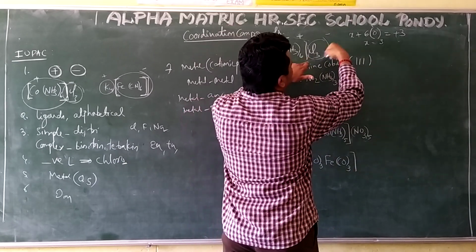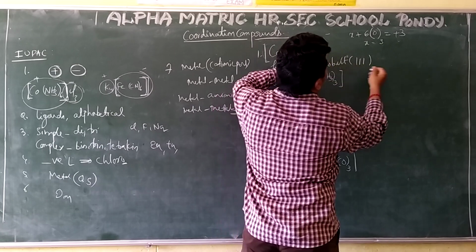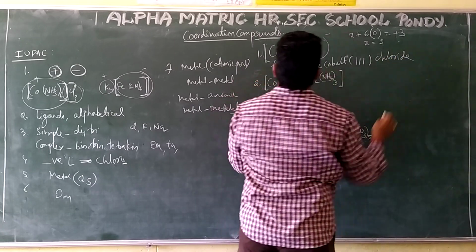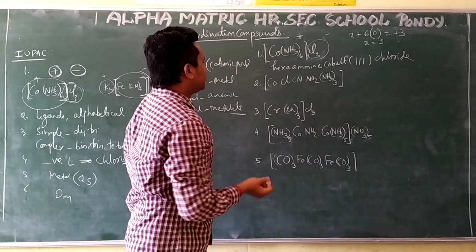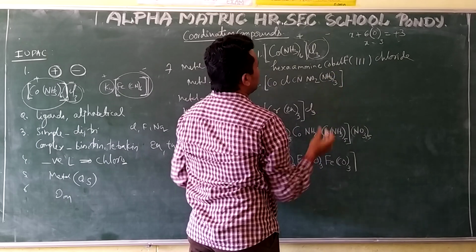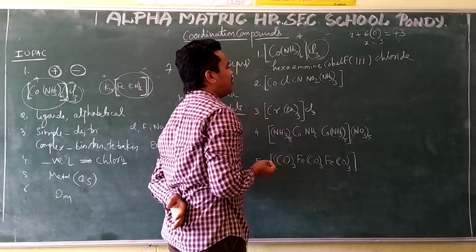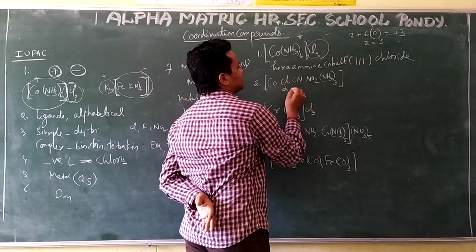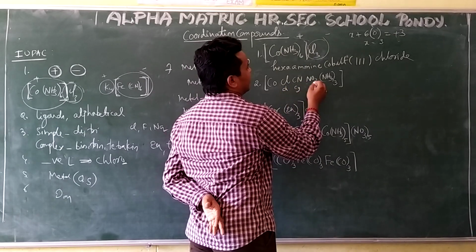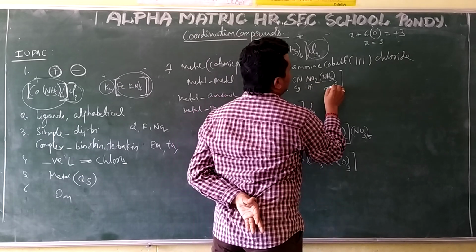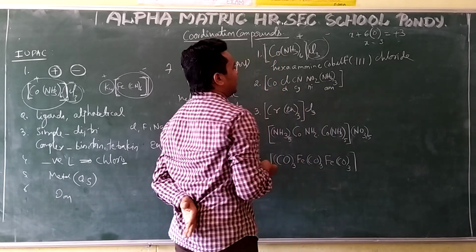Now I am coming to the anionic part, the negative part. What is there? Chlorine is there, so I have to write chloride. Over. Then the other name. Here also everything is in the coordination entity, and I have to give alphabetical order. This chlorine is going to start with chloro, CH; cyano, CY; nitro, N; ammine, Am. And this is a metal.